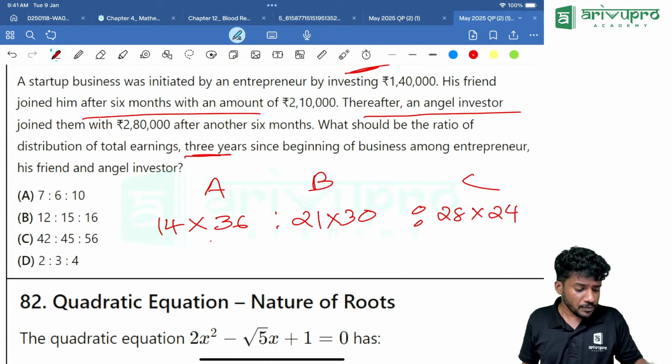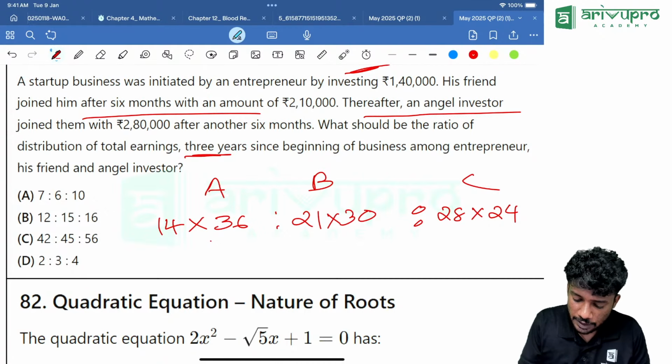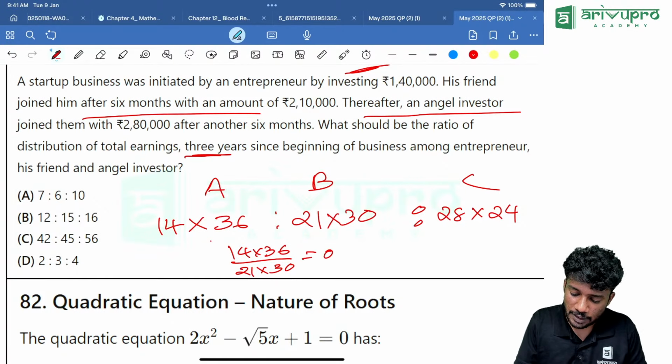Take the calculator. 14 into 36 divided by 21 divided by 30. How much are you getting? You are getting 14 into 36 divided by 21 into 30, that means divided by 30. You are getting it as 0.8.